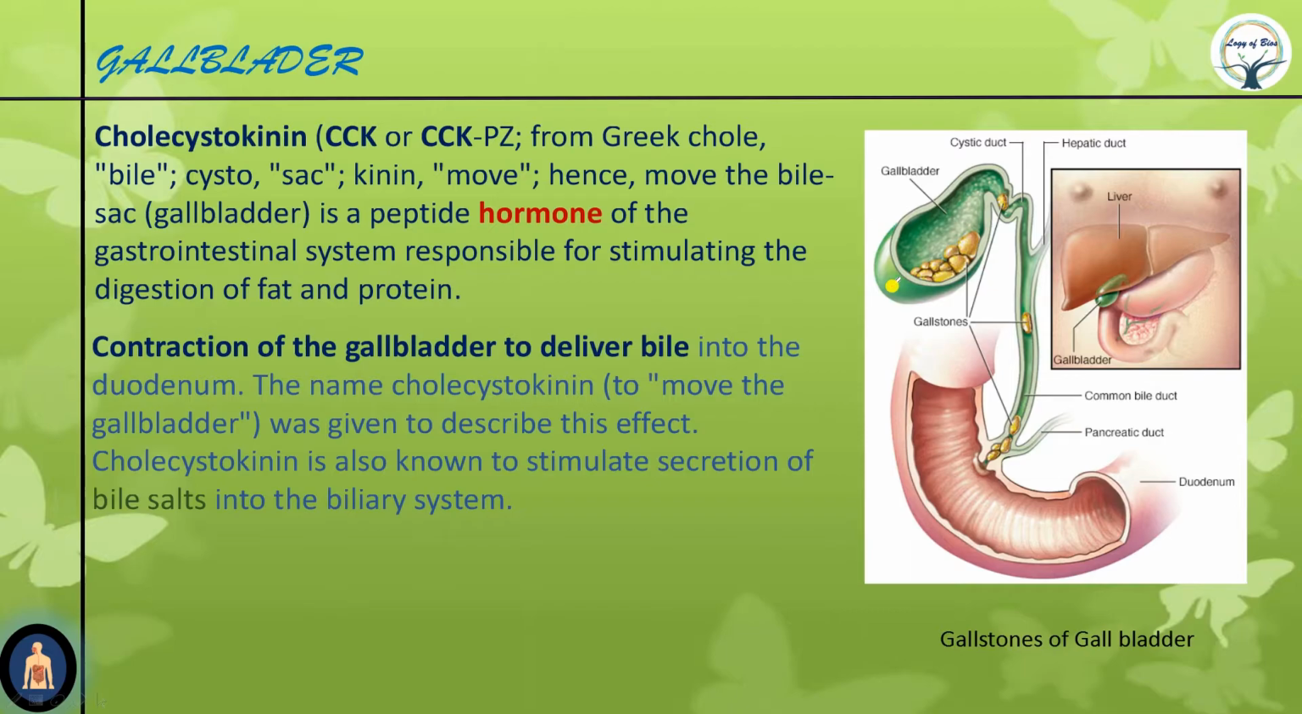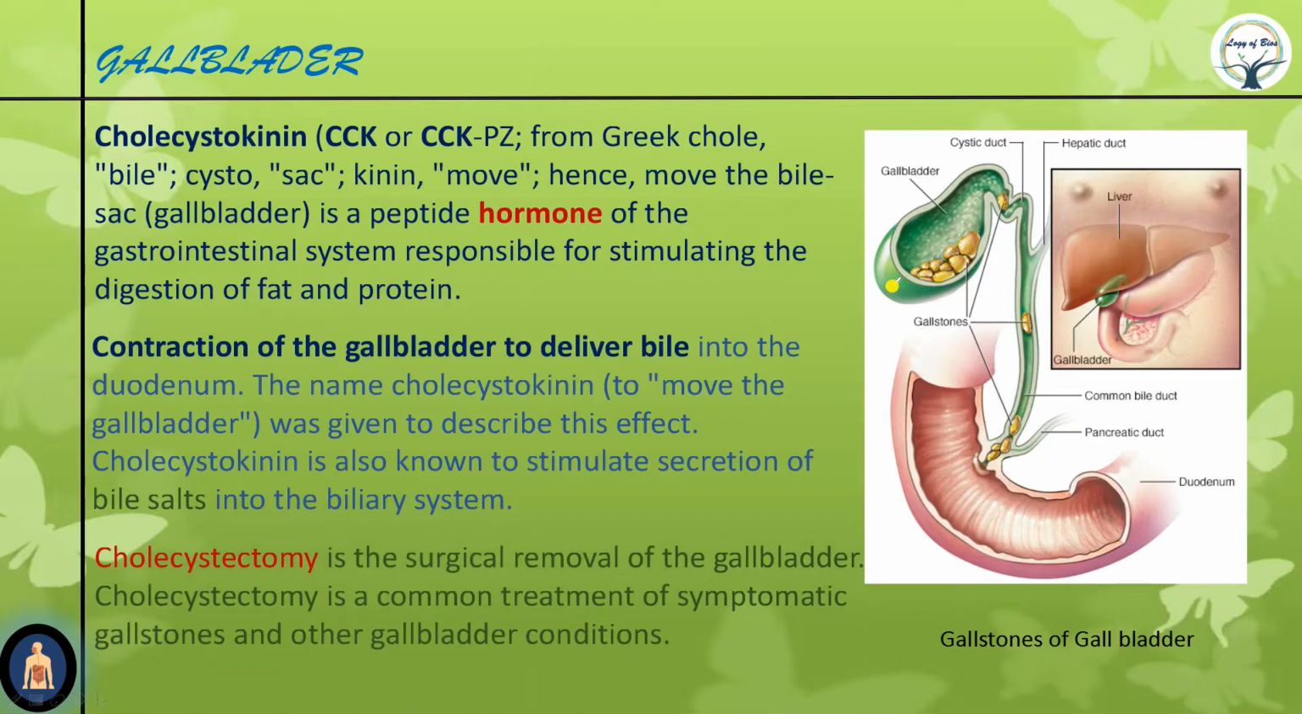Now, cholelithiasis is a condition in which stones form in the gallbladder. Gallbladder stones are called cholelithiasis, and surgical removal of the gallbladder is known as cholecystectomy. Chole means bile, cysto means sac, bile sac or gallbladder, and tomy means cutting. So cholecystectomy is surgical removal of the gallbladder.